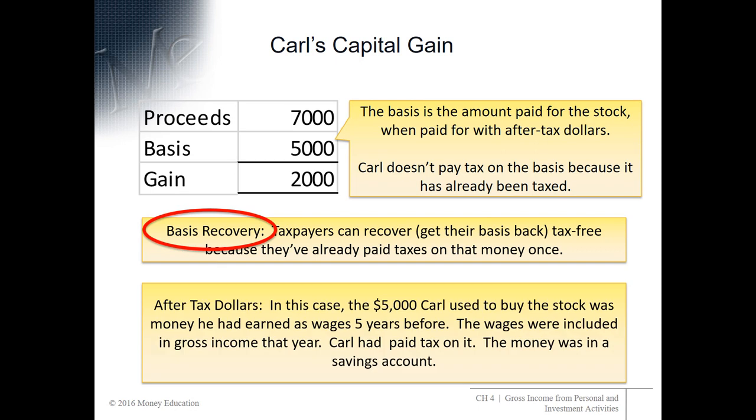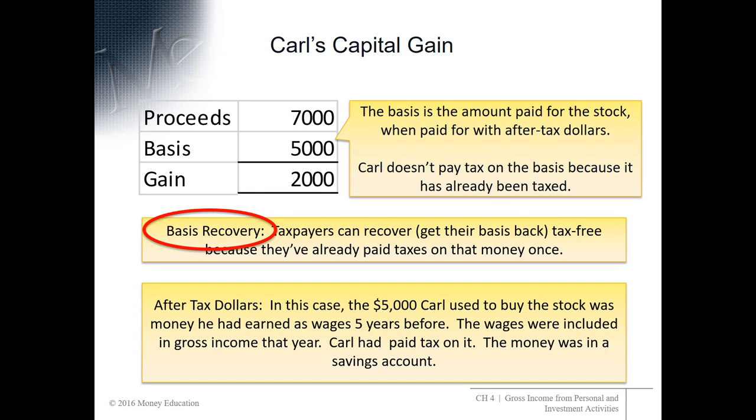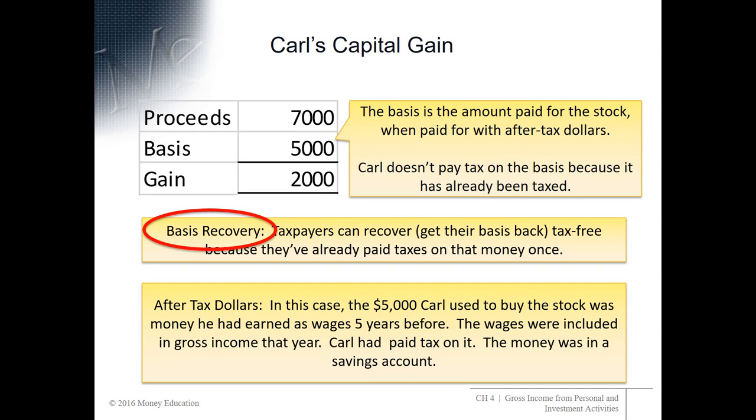Now, what do we mean by after-tax dollars? That he's already paid for it with after-tax dollars. So in this example that we're making up here, the $5,000 that Carl used to buy the stock was money that he had earned as wages 5 years before. So 5 years ago, the wages were included in gross income that year. He paid his taxes like he should. He put the money in a savings account. And so this is what we mean. It was paid for with dollars that already had been taxed and included on a tax return. So that's why he has basis.